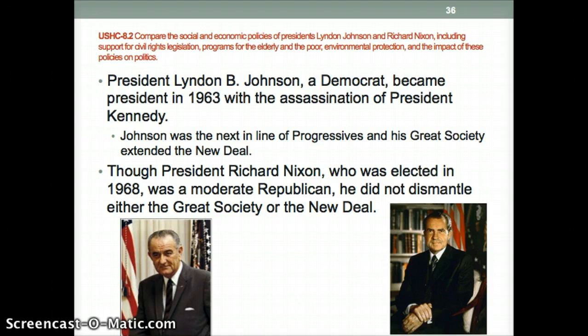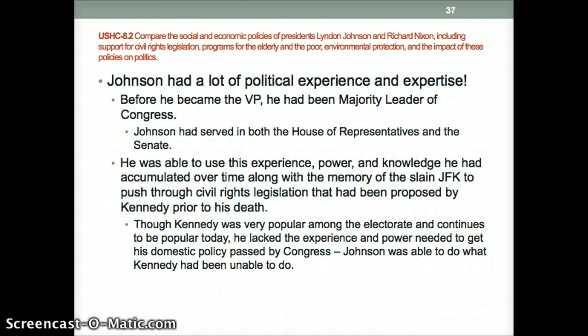So his policy is going to be very, very similar to FDR. It's going to follow the examples of the early progressive movement, and also the populists as well. President Richard Nixon, who was elected in 1968, was a moderate Republican. He really didn't take away the Great Society or the New Deal, so he didn't really change what Lyndon Johnson had done.